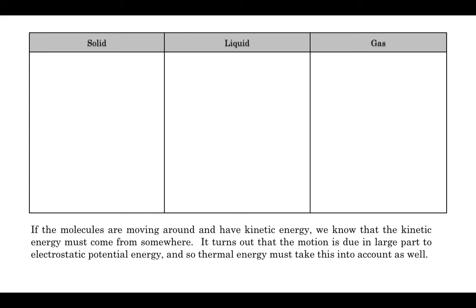But we know, to summarize, that if molecules are moving around and they have kinetic energy, that kinetic energy has to come from somewhere. And so where does it come from? That's a big question. It comes from another type of potential energy that has a lot to do with electricity, and it's electrostatic potential energy. Thermal energy's got to take that into account as well.